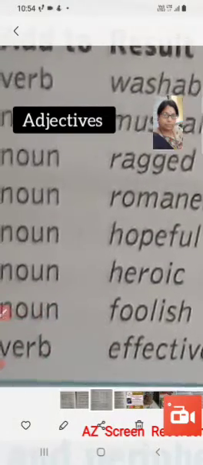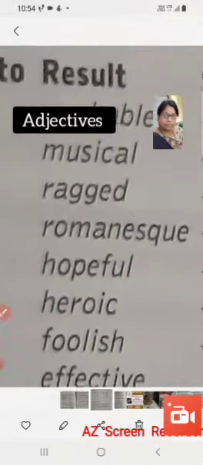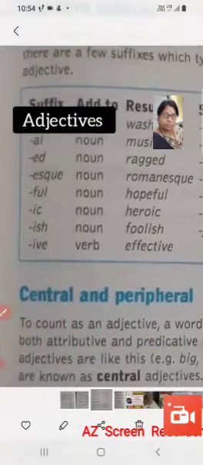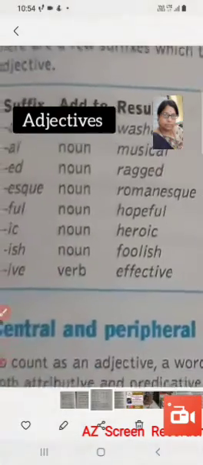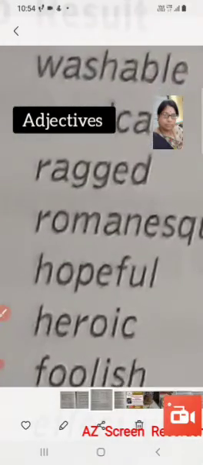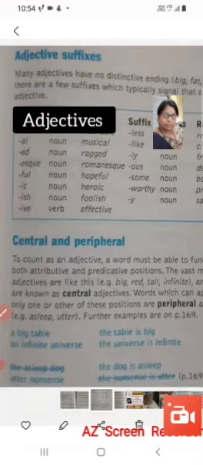So washable is an adjective, whereas wash is a verb, and when able is attached to that, it becomes an adjective, washable. Then al: music, musical. Musical is an adjective and music is a noun. So when the suffix al is added to the noun music, what do we get? An adjective. So the rest of the examples are like that. Ragged: ed is the suffix, the noun is rag.